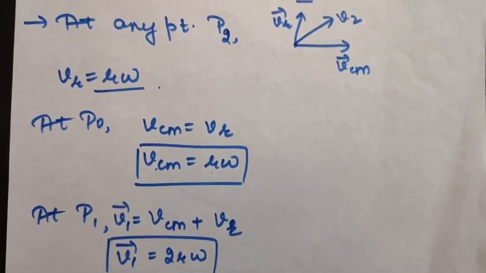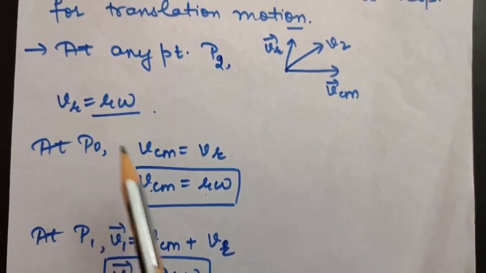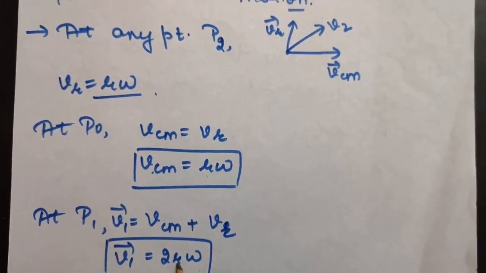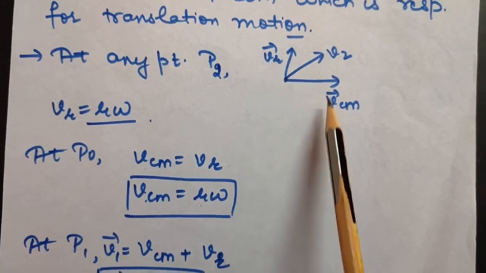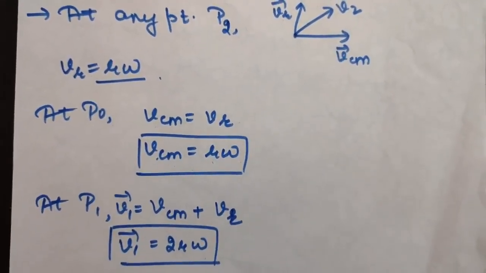So from here we have concluded the velocities at different points of the wheel. At P0, velocity will be 0. At P1, velocity will be 2R omega. And at P2, velocity will be V2, which is resultant of these two. Now let us move forward.